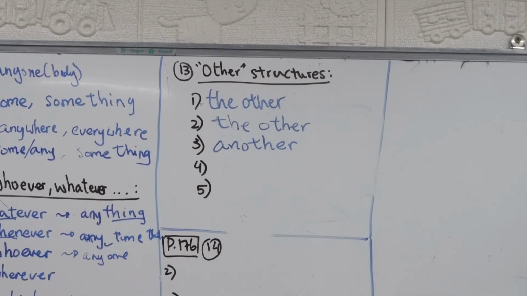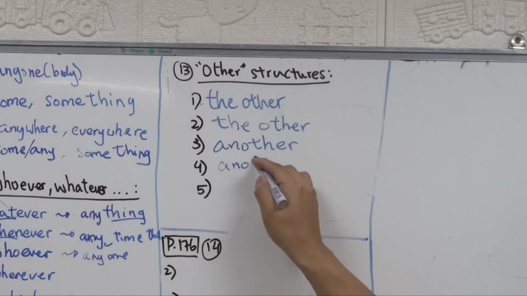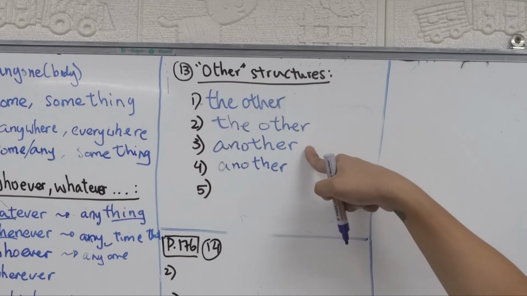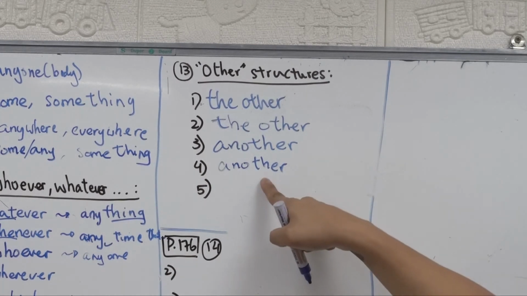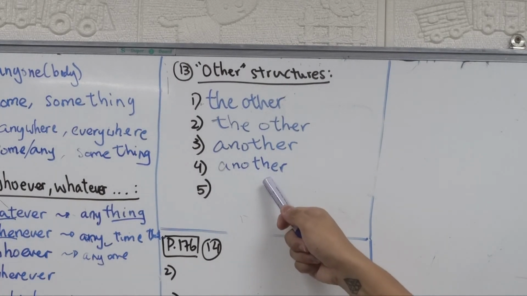Adding another amount of years. So that is another, right? Another. We're adding some more. So these two, they're both adding, right? But here, another means one. Here in this another, it means adding a little bit more, okay? So you can use both, specifically for time in this sentence.